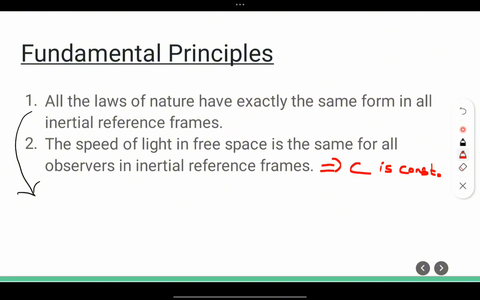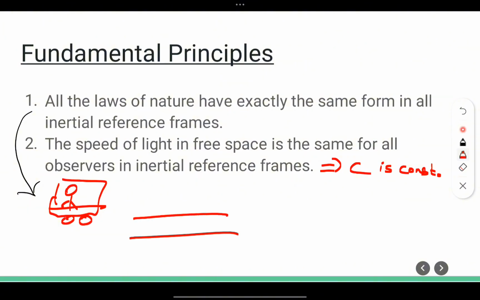Let us say there are two observers. One is inside the bus, and another observer is on the ground. He is here. Now this one is at rest, and it is in motion. This is moving, and this is at rest.